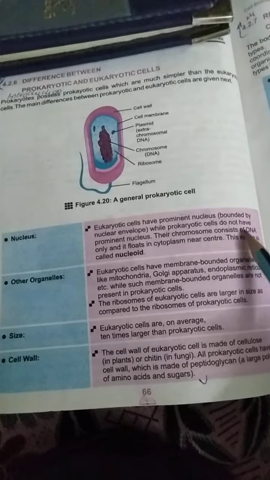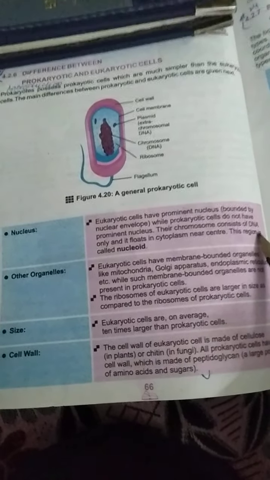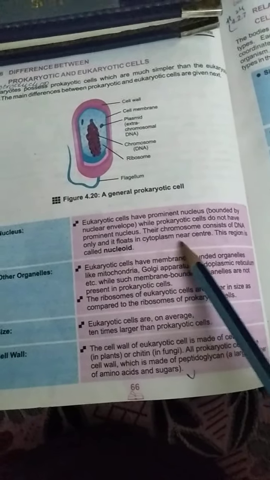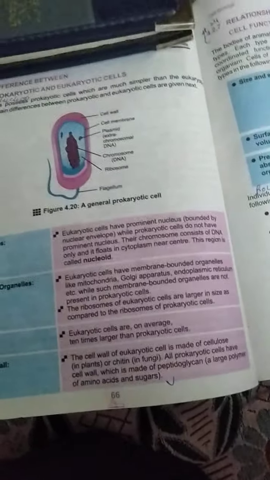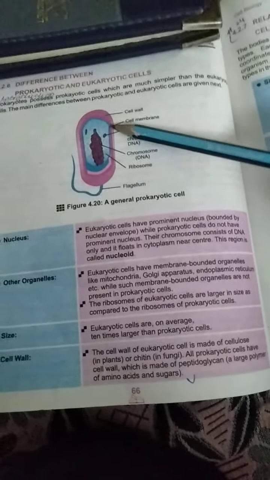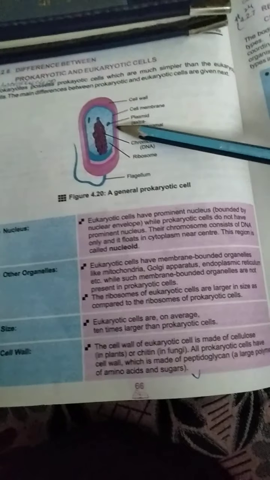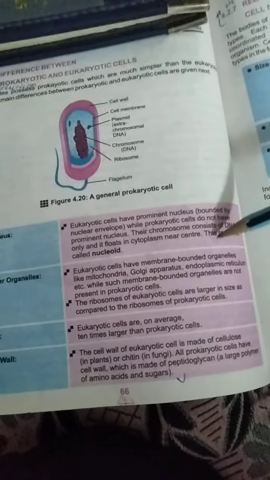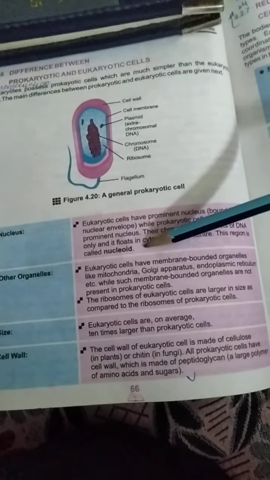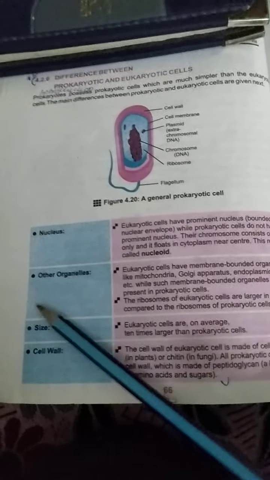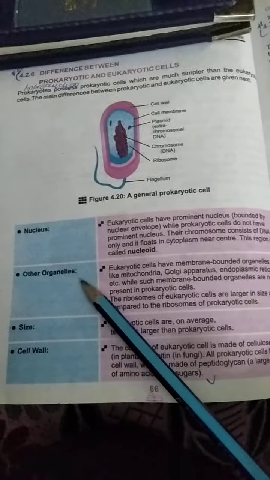Their chromosome consists of DNA only, and it floats in the cytoplasm near the center, means they are freely moving in the cytoplasm wherever they find place according to their adjustment. This region is called nucleoid. Then we have another difference, that is other organelles.